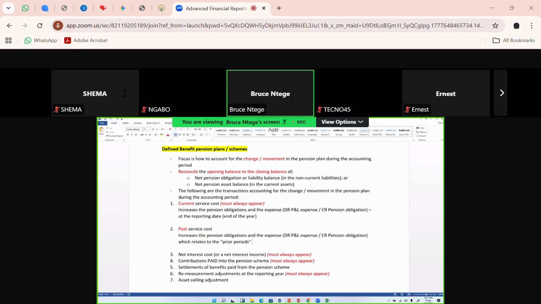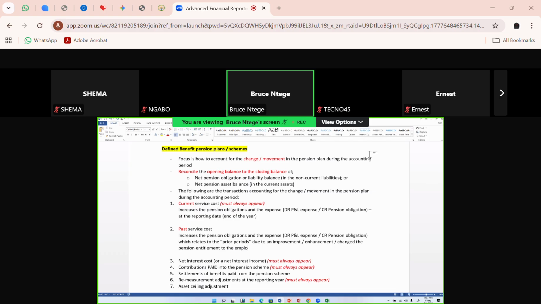Now, usually this could be due to either an improvement, an enhancement, or they could have changed. Let me use the word changed, because the change here could actually even be a drop. So they changed the pension entitlement to the employees.